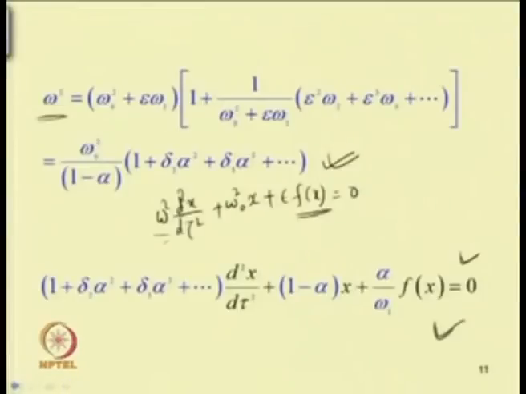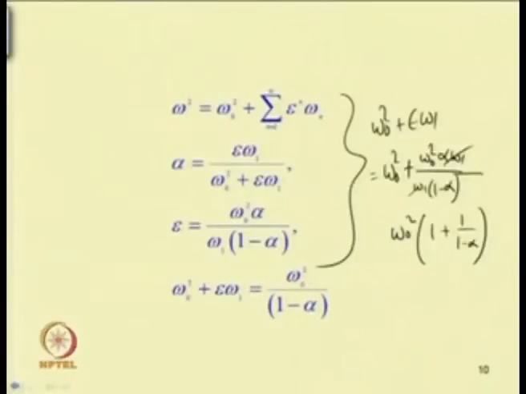So, this is the second step. The differences from the Lindstedt-Poincare method: the first difference is that instead of expanding omega, here we are expanding this omega square term. The second difference is that we have introduced a term alpha which is equal to epsilon omega 1 by omega 0 square plus epsilon omega 1.